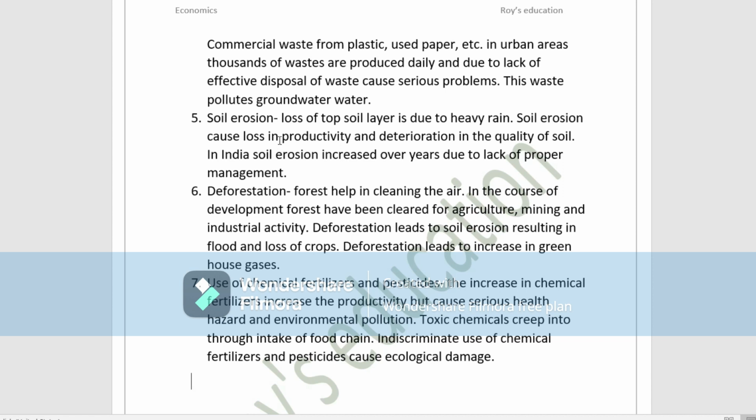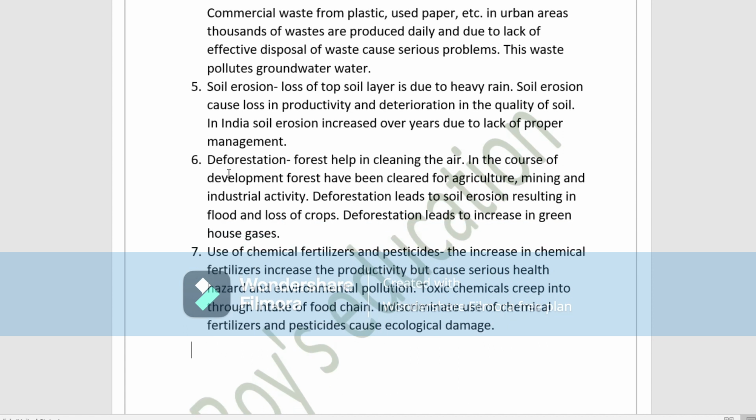Next is soil erosion. Loss of the topsoil layer is due to heavy rain. Now, soil erosion will cause a loss in productivity, and there will be deterioration in the quality of the soil. Then we can see in India, soil erosion has increased over the years due to lack of proper management.